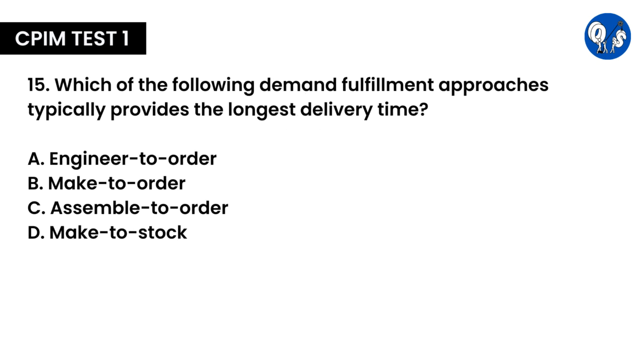Question number 15. Which of the following demand fulfillment approaches typically provides the longest delivery time? A. Engineer to order, B. Make to order, C. Assemble to order, D. Make to stock. Again, it's very simple one. The correct answer is A.